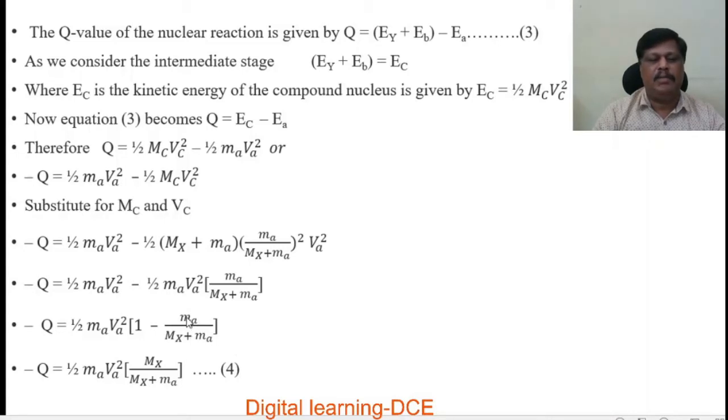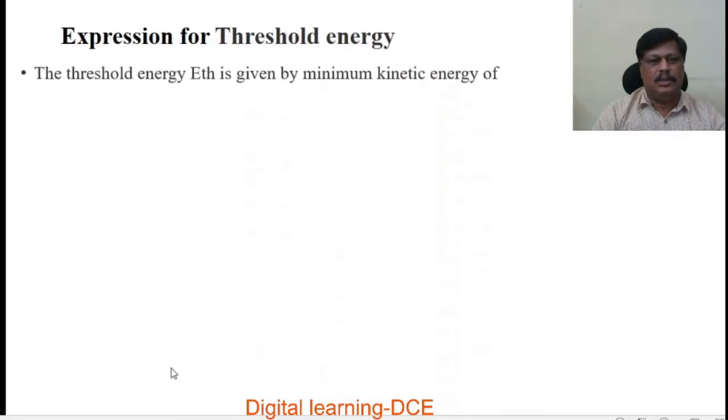Then plus ma and minus ma get cancelled. We get minus Q is equal to half MAVA square into mx over mx plus ma, where mx is the mass of the target nucleus and ma is the mass of the incident particle.